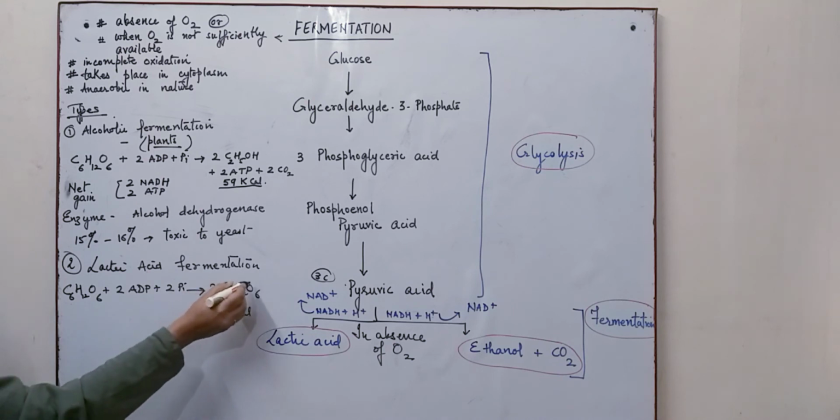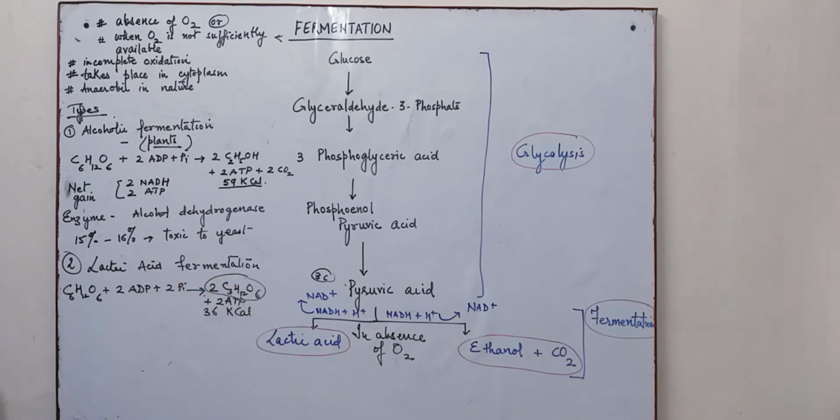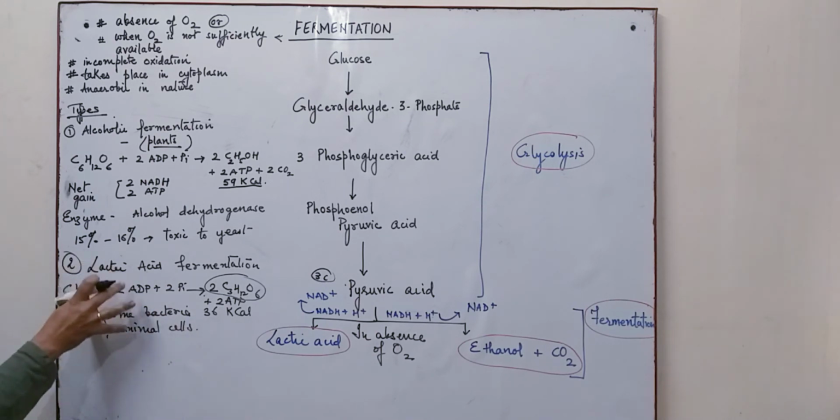Now it occurs in some bacteria. It is found in some bacterial forms and animal cells, that is the muscle cells. So lactic acid fermentation is found in these places.